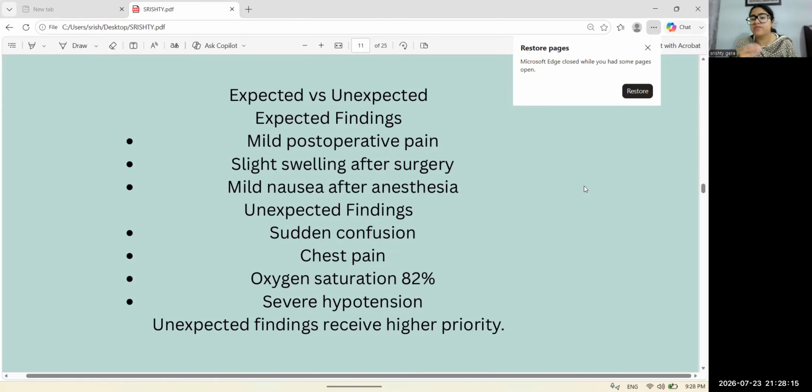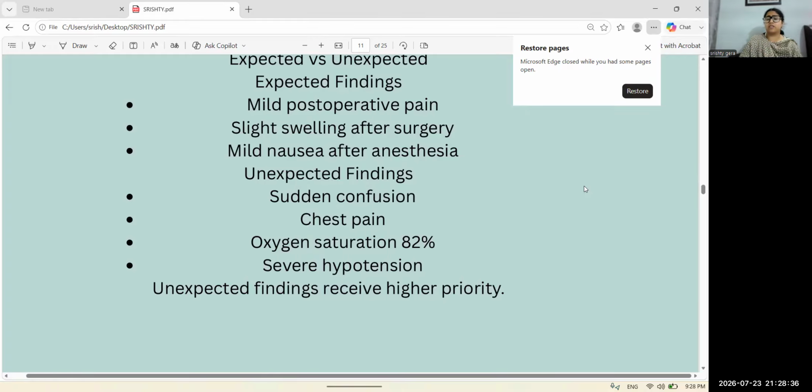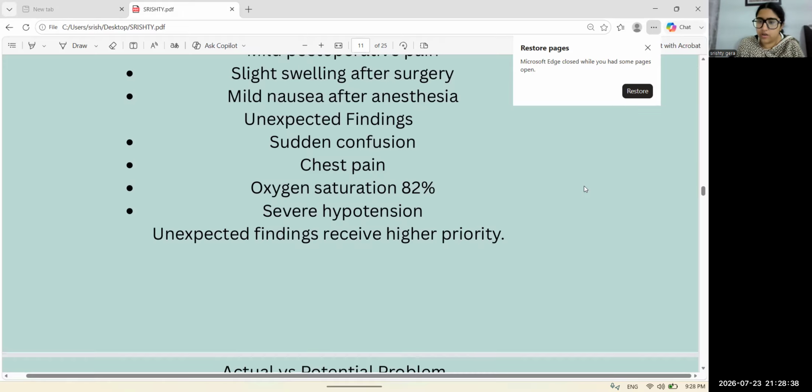Below 90, they will need our intervention. Okay. The next unexpected finding is severe hypotension. They also need our intervention, they also need our attention. As a safe nurse, we need to intervene these patients with the unexpected findings. Okay, an unexpected finding receives higher priority.